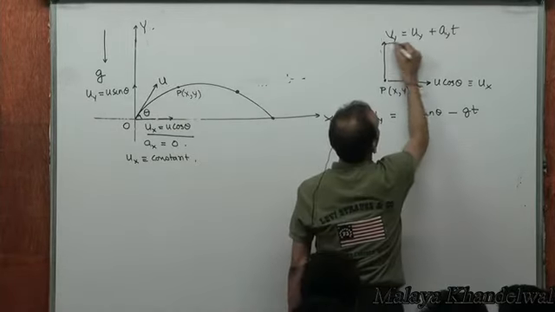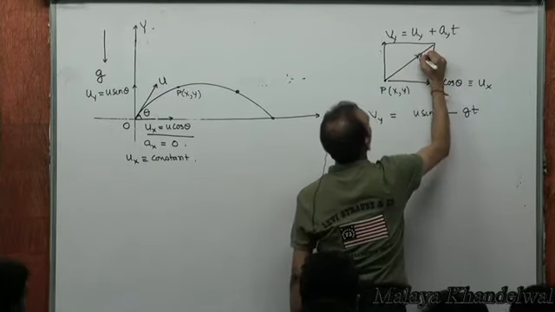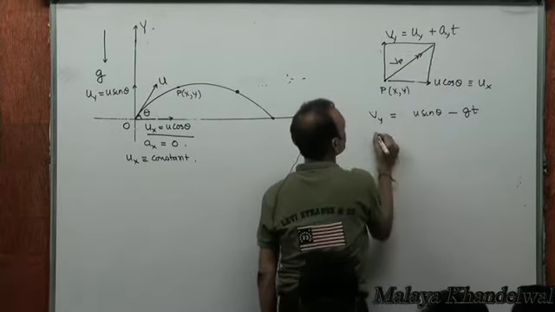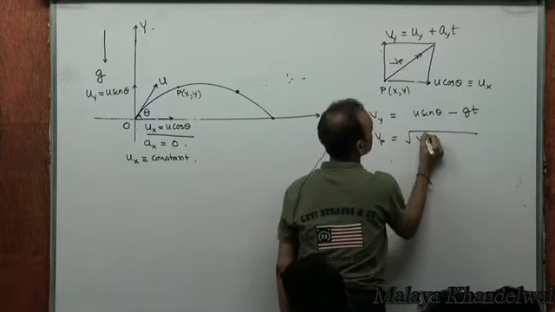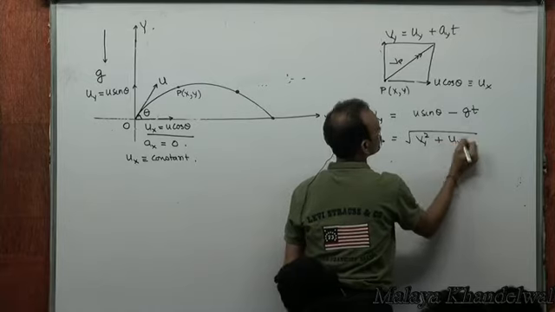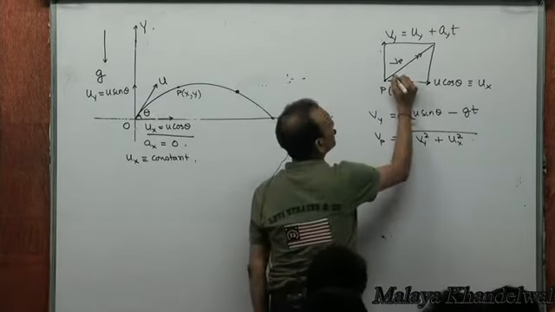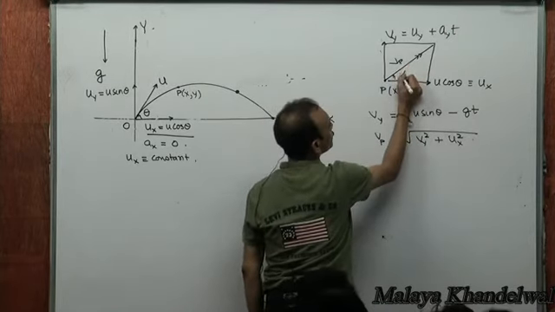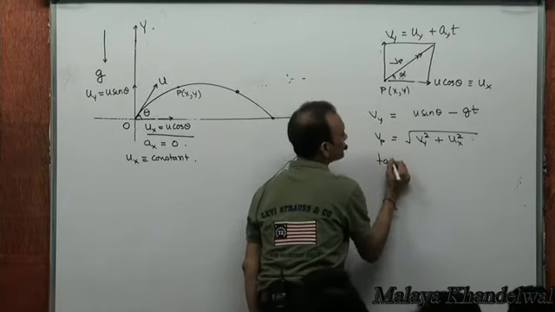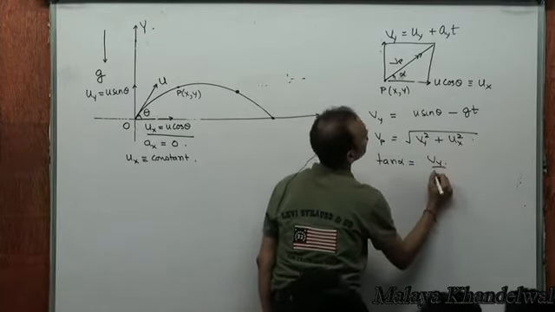The net velocity at p is going to be root vy squared plus ux squared, right? That's the net velocity, and it will make an angle, let's say alpha, with the horizontal, such that tan alpha is going to be vy by ux.